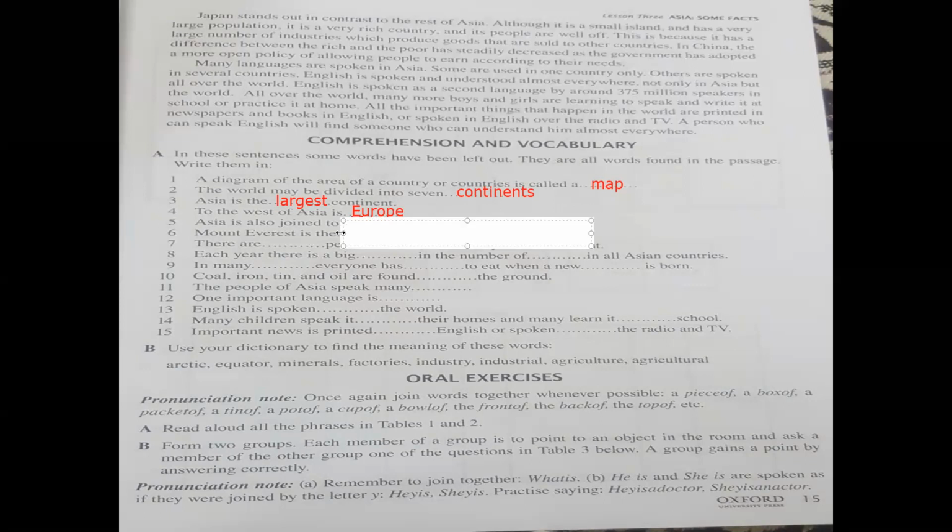Number 6, Mount Everest is the blank mountain in the world. Yes, it is the highest. It is the largest or highest mountain of the world. Number 7, there are blank people in Asia than in any other continent.